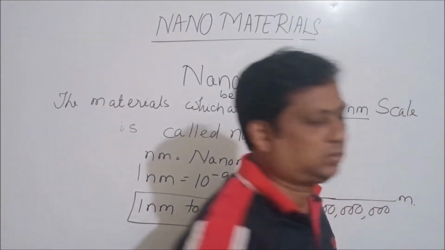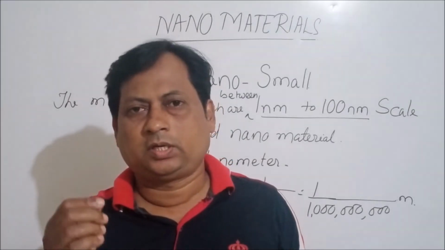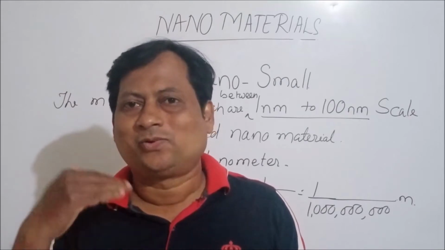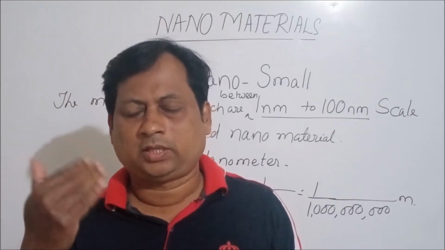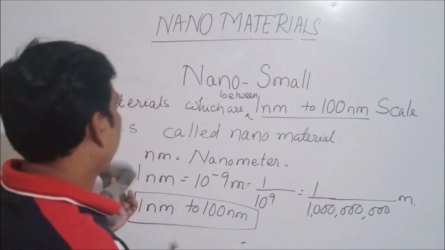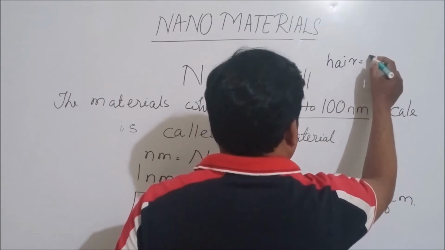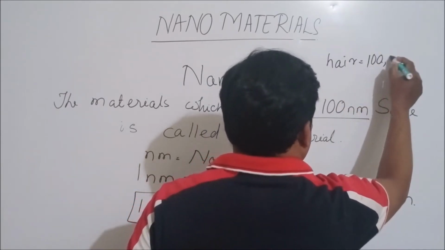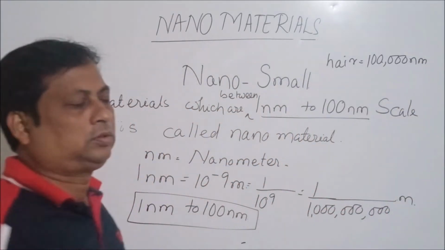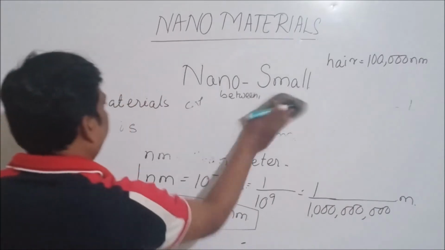So if you take a hair, the thickness of the hair is 100,000 nanometer.